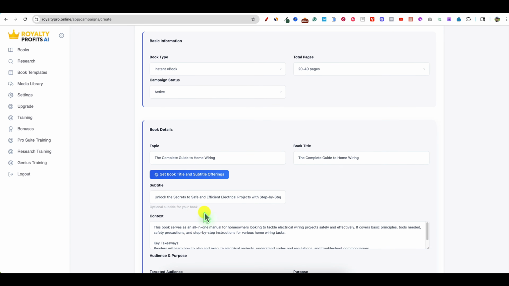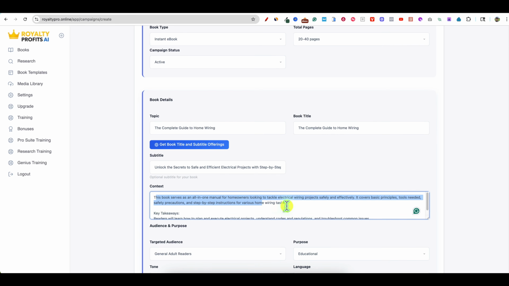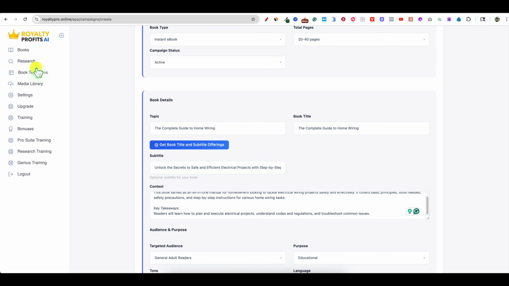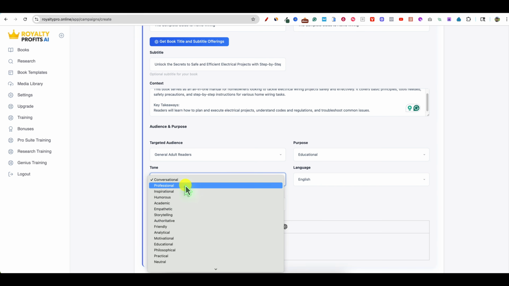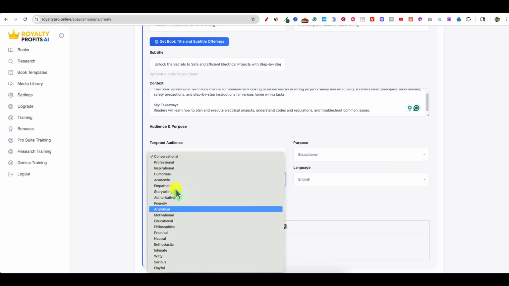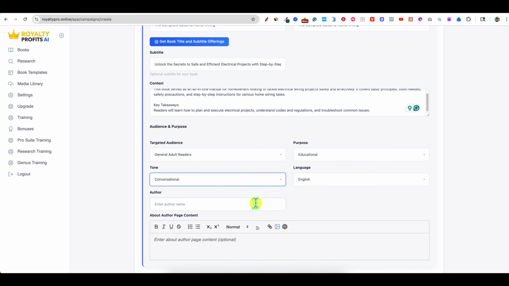That's cool. And then we already have the context because we already had this from the book research module. And then we have the targeted audience, education, tone, conversational. You can choose all these different tones of how you want your book to be written. But I think that the most engaging type of book will probably be conversational. So I'm just going to leave it there.